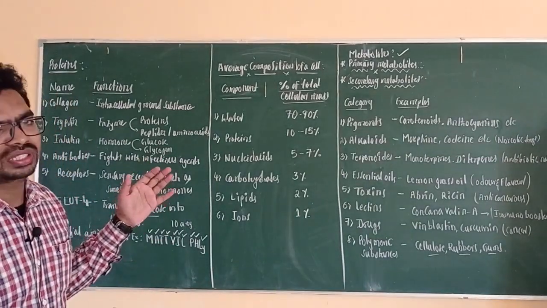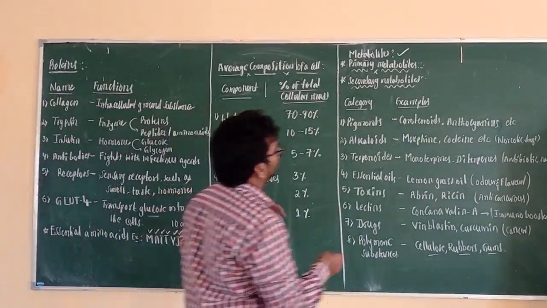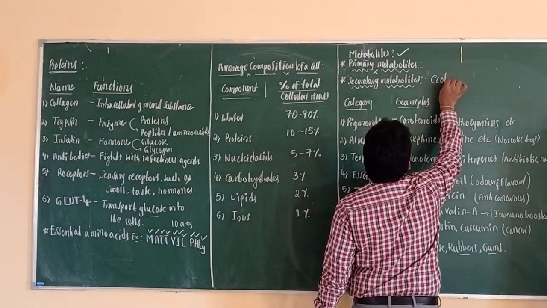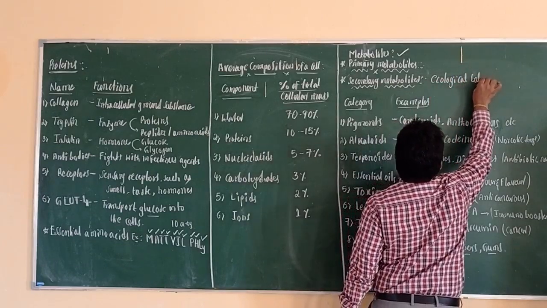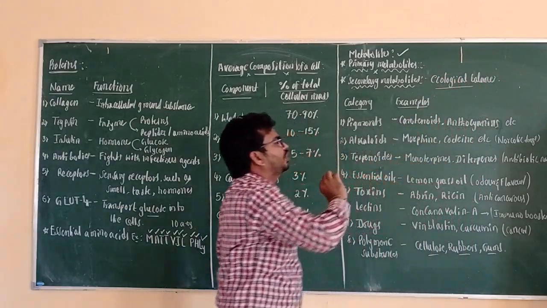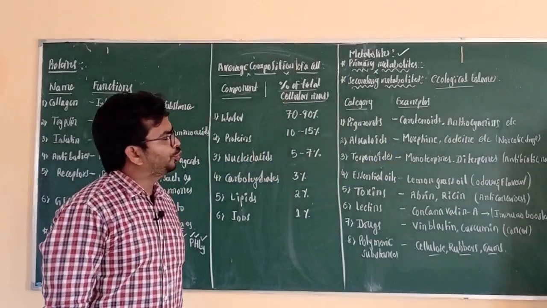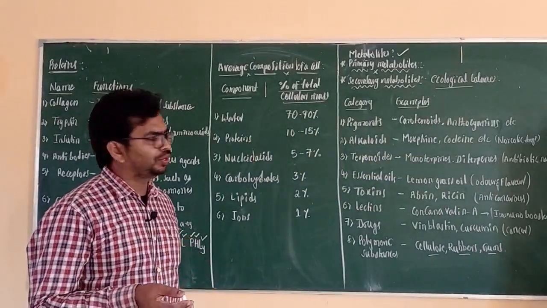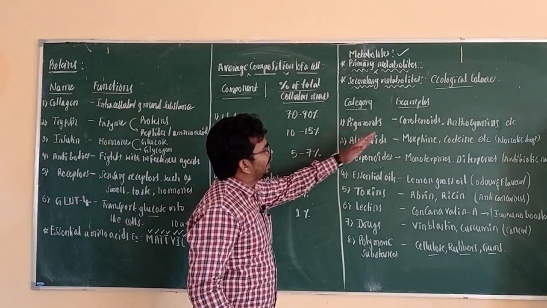But nowadays it has been discovered that secondary metabolites have a very important role in ecological balance. For maintaining the ecosystem they have a very important role, and these secondary metabolites are very helpful for humankind, and humans use these components for other purposes. Here are the different categories of secondary metabolites and examples.